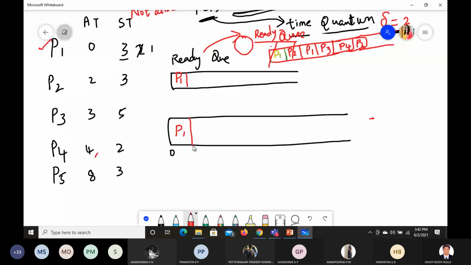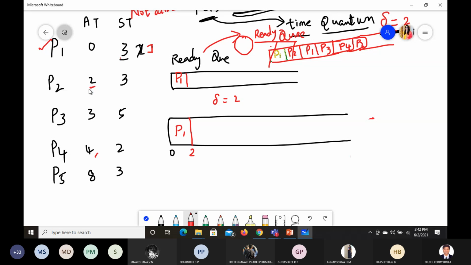It will execute. But as we told here, the time quantum delta is 2, which means the CPU will permit only 2 seconds. But actually this has 3 seconds of time. It still needs one more second to complete, so it has to go back again, but we need to check 2 seconds here.